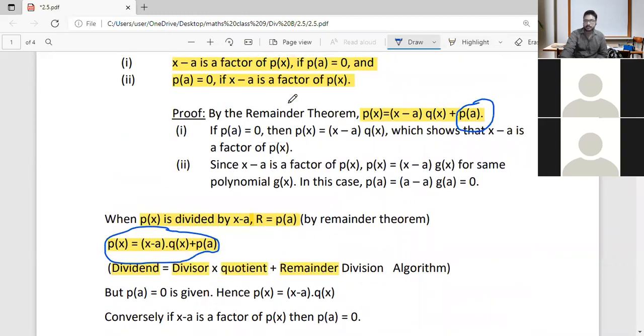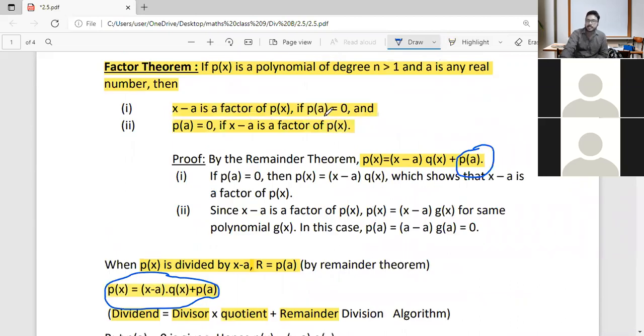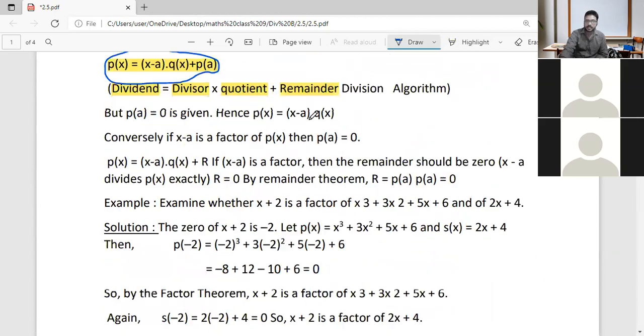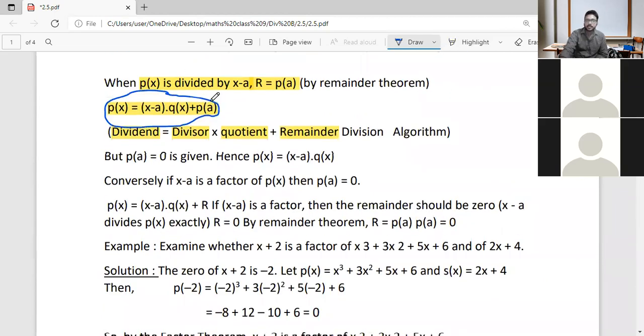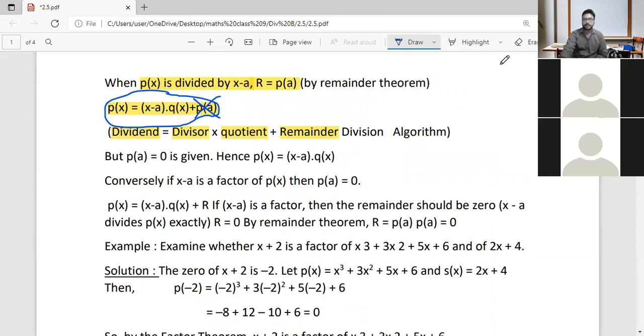But now let us come. It is given that if P of A is equal to 0. Then what happens to this equation? See, if P of A is 0, so we can cut this part. Okay, I am cutting P of A. Then what is the remaining part? Then the remaining part is P of X is equal to x minus a into Q of X.